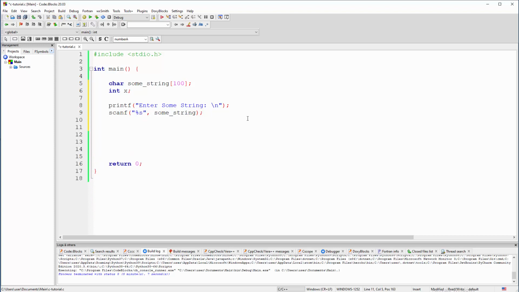Right, and now the for loop. For the starting point, x can be 0 because that's logical. And then how to get to the top level? Well, we will say that some string at that specific x at a moment in time must not be equal to this thing, and this thing is the end of string in pure C. Every string in C has this at the end.